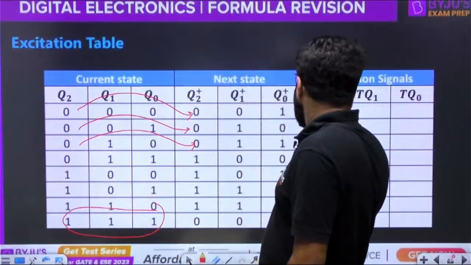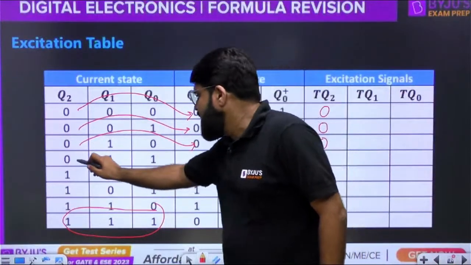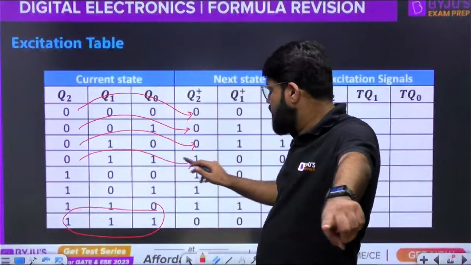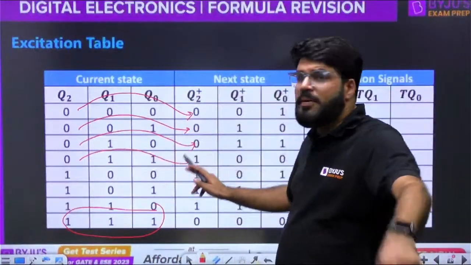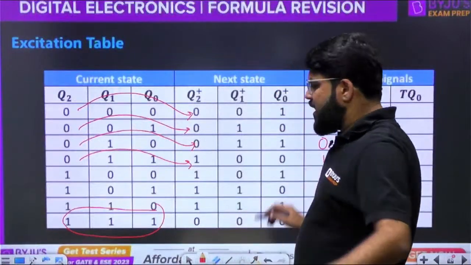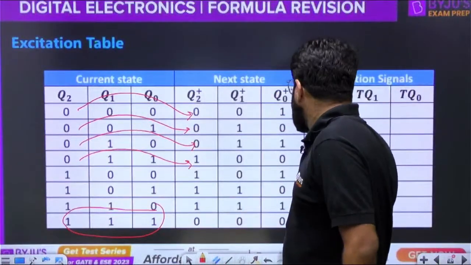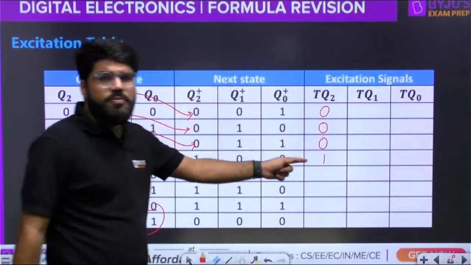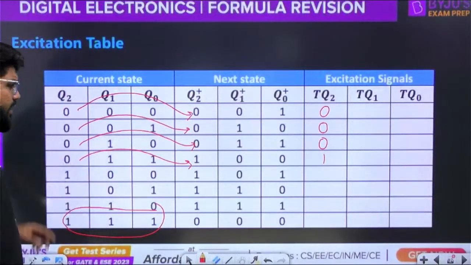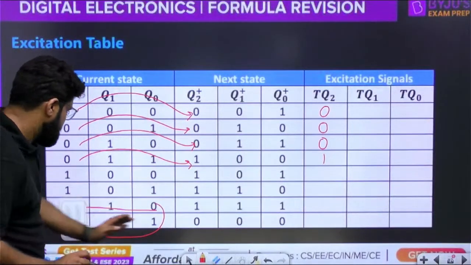ठीक है, so the T input should be 0. यहाँ देखेंगे, this 0 now becomes 1. In this particular row, Q2 was 0, now it becomes 1. That means it is toggled. The state of the device will toggle if the T input is 1. So here, T input should be 1. Then only such a transition will occur. Right? Chalo, great.